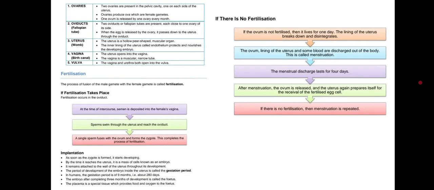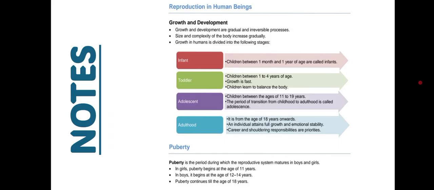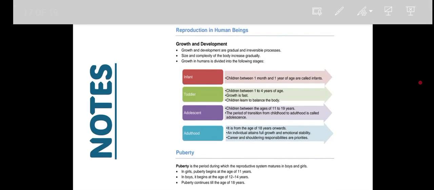So some notes are here, you people can go through this. Okay, certain things I will be highlighting here, you people can see. Some growth and development differences are there. Infants are the children up to 1 year of age. Toddlers are 1 to 4, adolescents 11 to 19, and adulthood above the age of 18. At puberty already you know, the period of maturation in male and female, especially for the girls, is 11 years, and for the boys that is 12 to 14. And puberty continues up to 18 also, right?